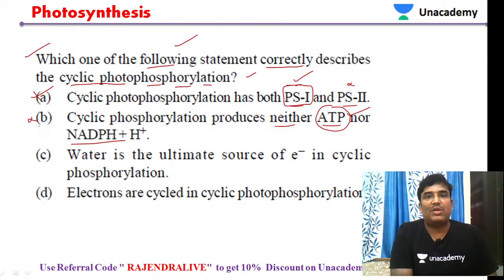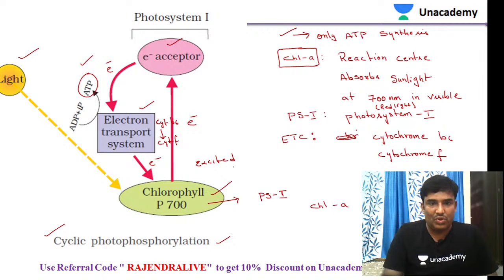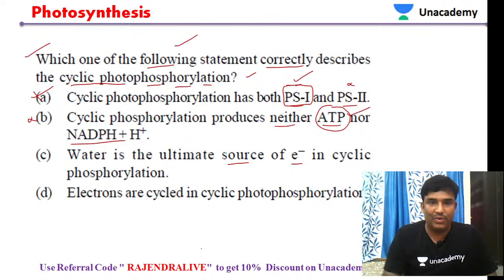And so this will also be a wrong statement. Let's go to statement C. Water is the ultimate source of electrons in the cyclic photophosphorylation. Here in cyclic photophosphorylation there is no involvement of any water molecule to liberate electrons. Electron is liberated only due to excitement from the sunlight. Due to sunlight, chlorophyll A is getting excited. So that is the only source for electrons. So water is not the source.